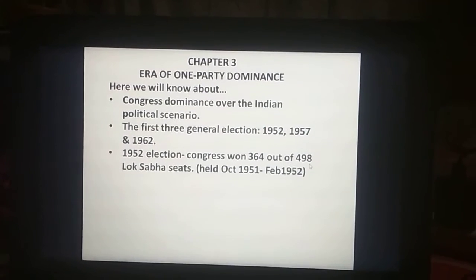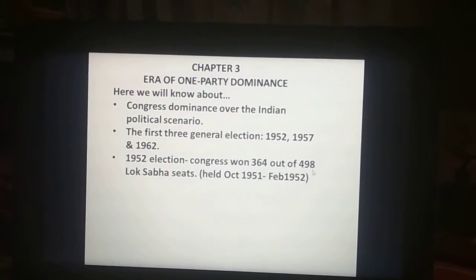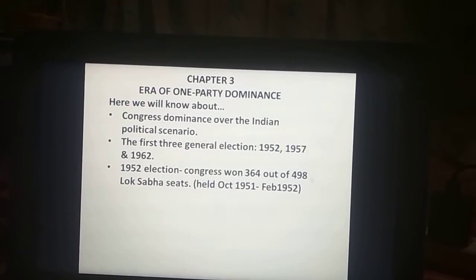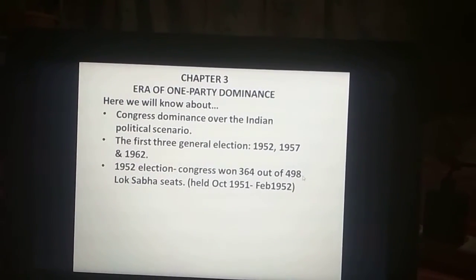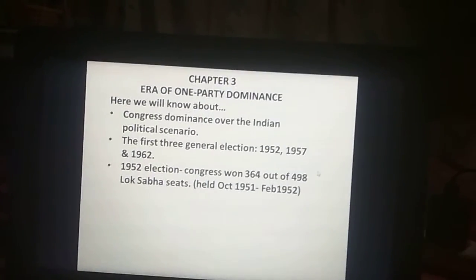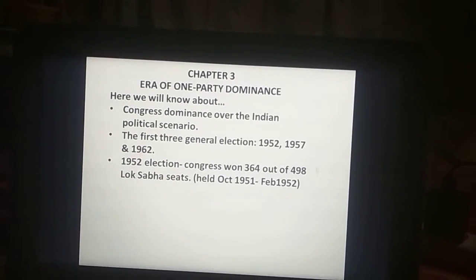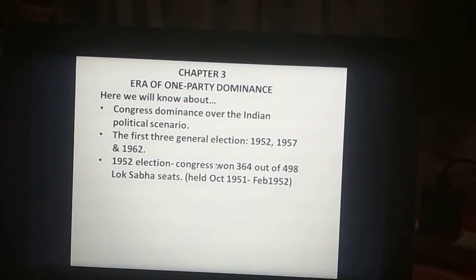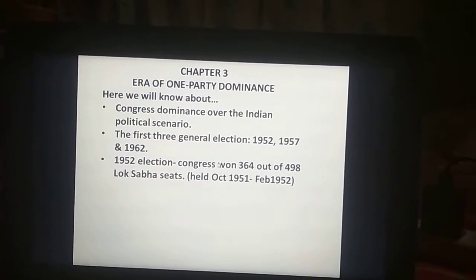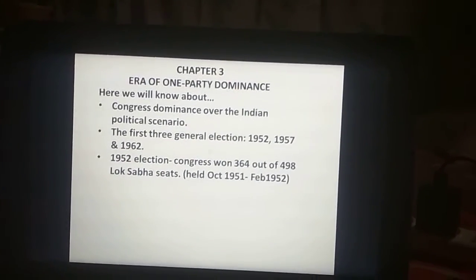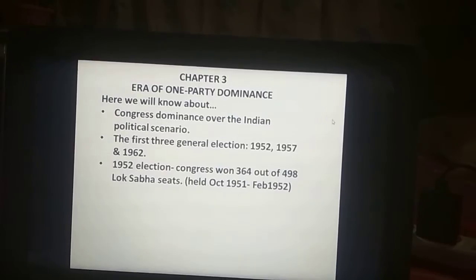Here the party which secured the second position in this election was the Communist Party, which could secure only 16 seats out of the 49 which they contested. That was a very huge winning for the Congress Party.